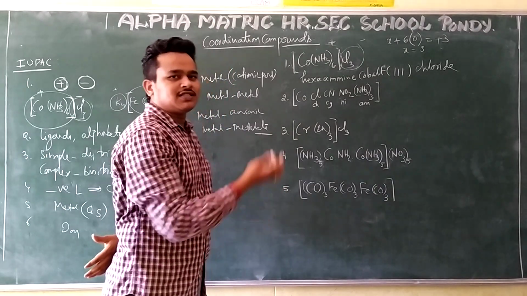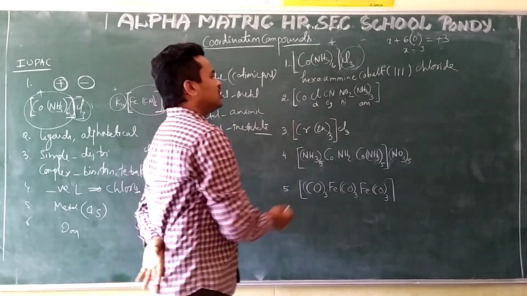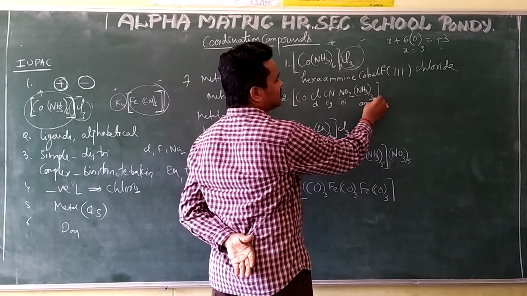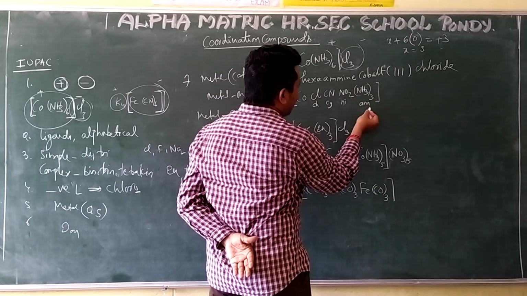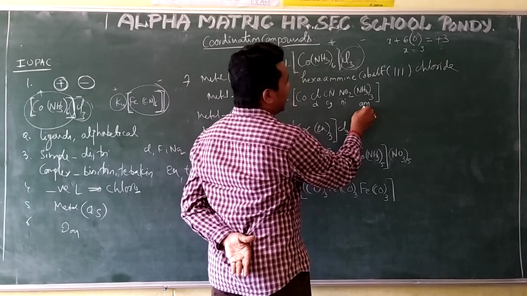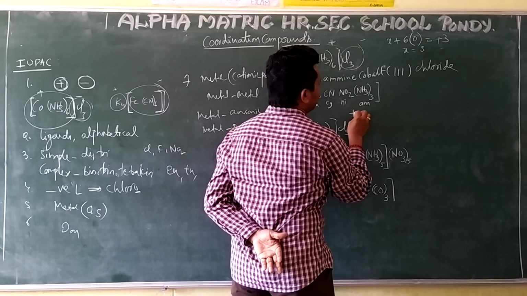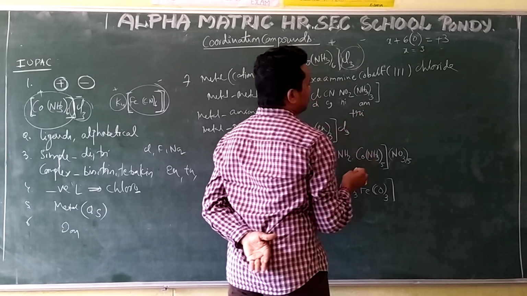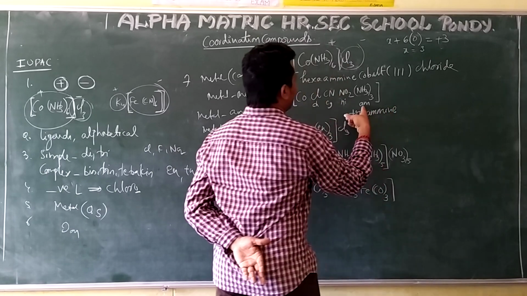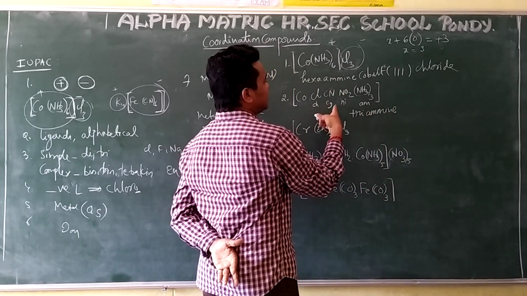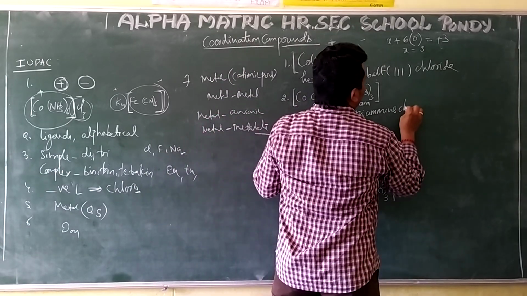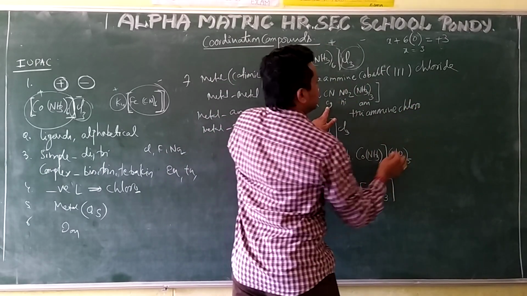According to our rules, first the ligands will come in alphabetical order. For a single ligand, and where 2 ligands are there, I have to use di. First of all, alphabetical order: A has to come first. A means ammine. How many? Tri. Simple ligands, so triammine. Next after A, what is coming? C will come: CH, CY. H only comes first in the alphabetical order, so chloro. Then cyano.